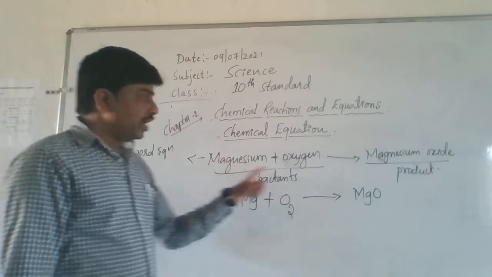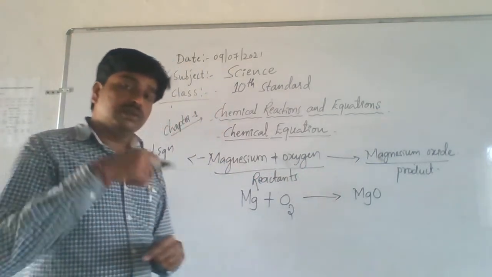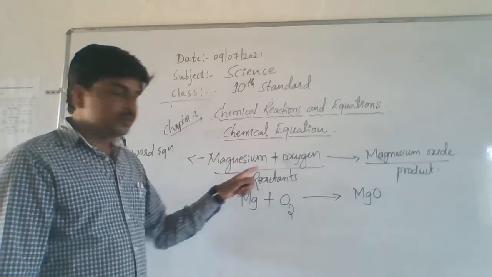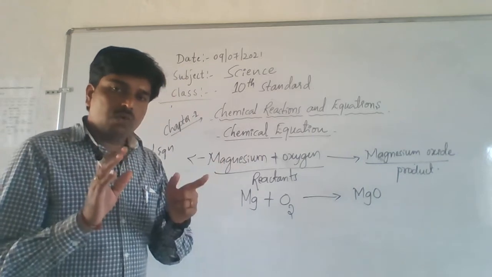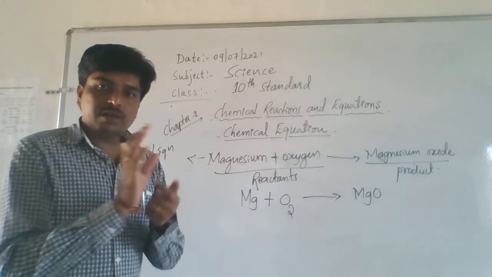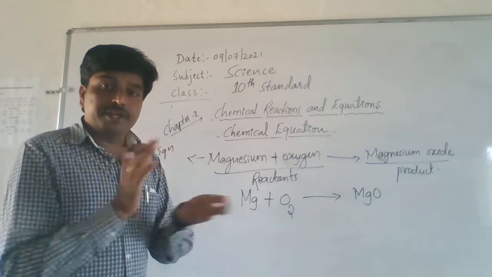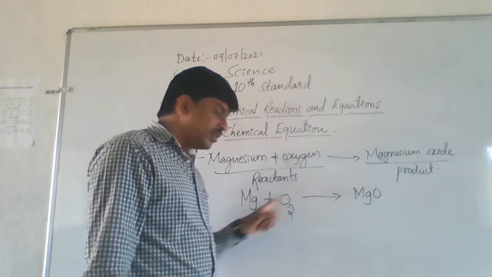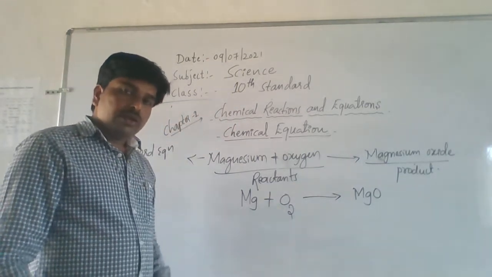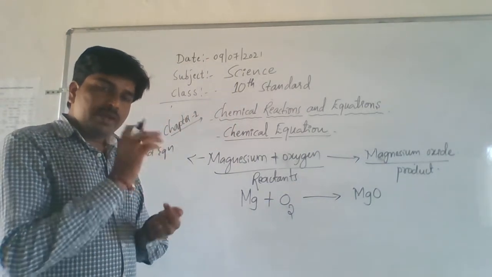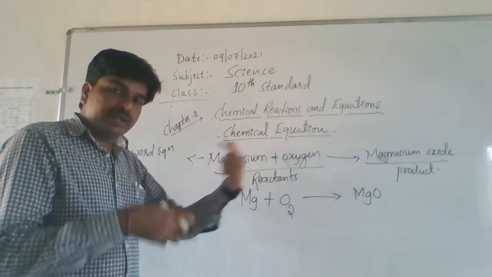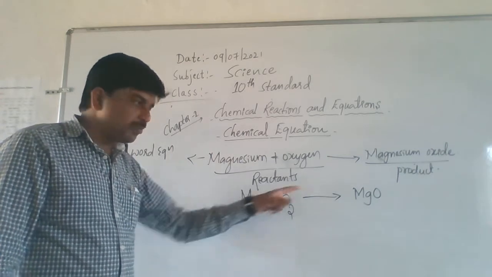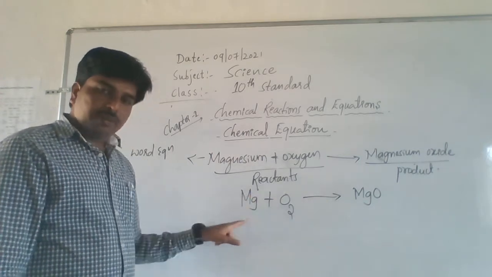Okay. If you write the chemical equation in word form, you just know what kind of substances take part in the chemical reaction, but not their quantity. If you write the chemical reaction with the help of symbols and formulas, you can surely know how many atoms of those elements take part in the chemical reaction. Clear or not? Here I am writing this chemical reaction with the help of symbols and formulas. Two reactants are there, magnesium and oxygen.